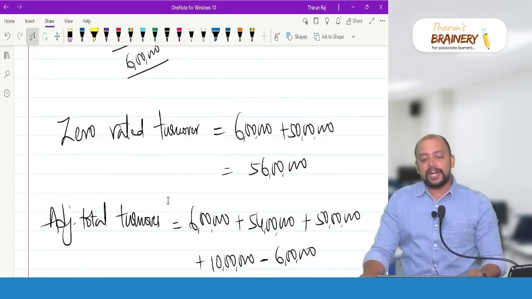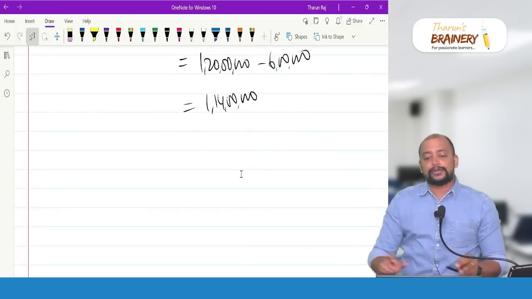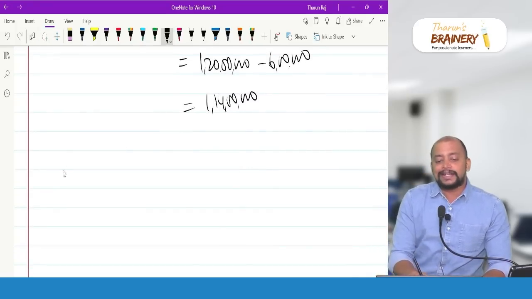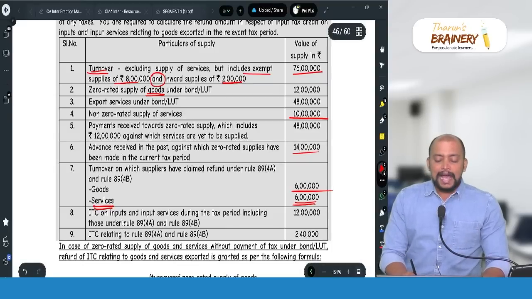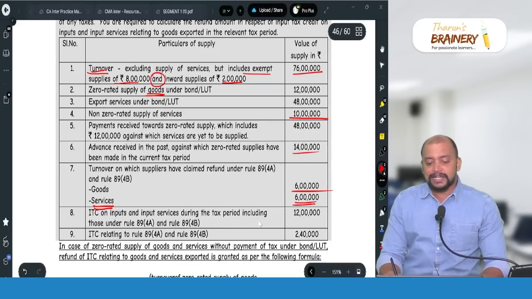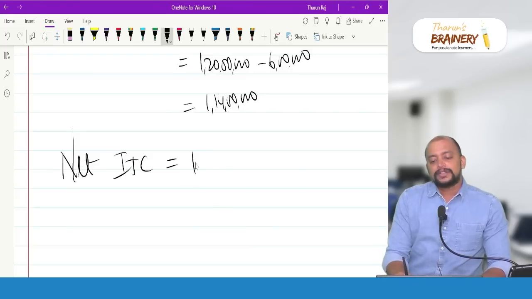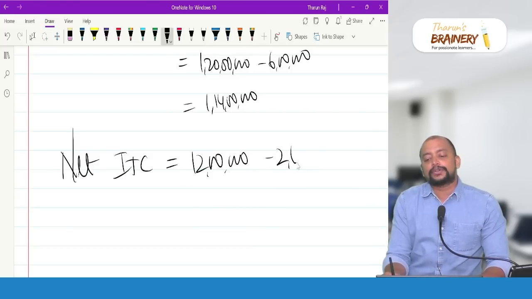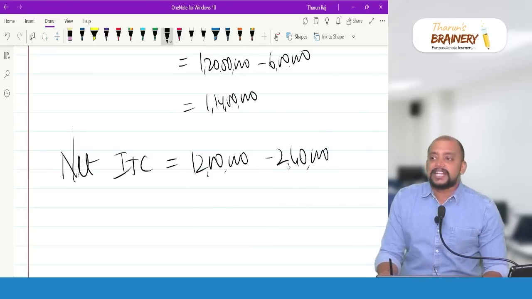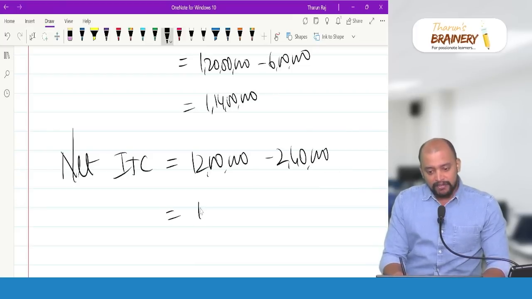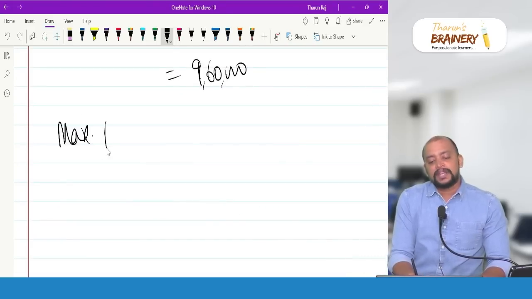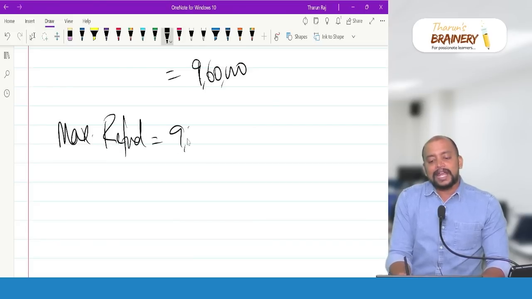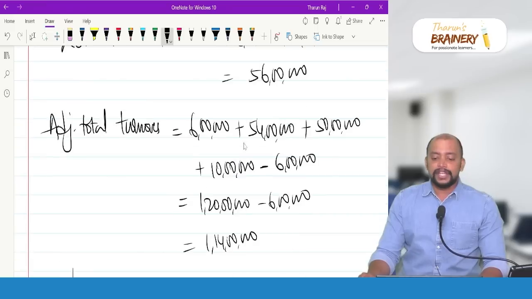So now we got zero rated turnover and adjusted total turnover. Now finally, net ITC. What is net ITC? Net ITC will be ITC on inputs and input services during the tax period, including those under 89, 4A, 4B, 12 lakhs minus 2 lakh 40. Why do we need to exclude 2 lakh 40? Because under 89, 4A, 4B, refund is already claimed, so that should be taken out. Therefore, 9 lakh 60,000. Now the maximum refund equals 9 lakh 60,000 into zero rated turnover